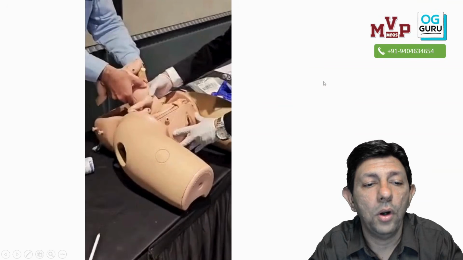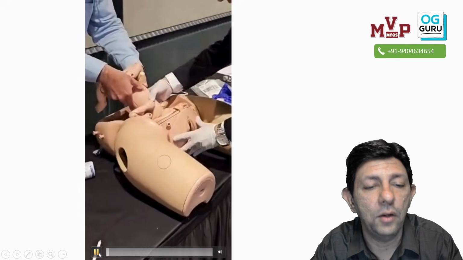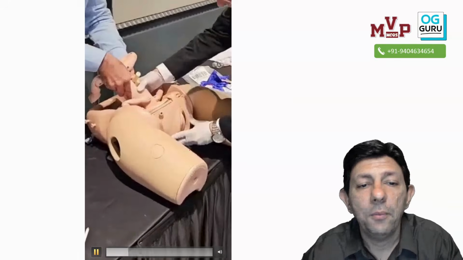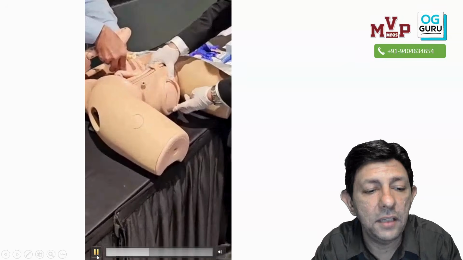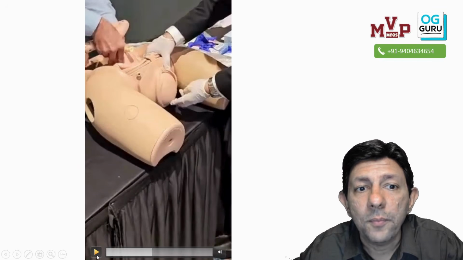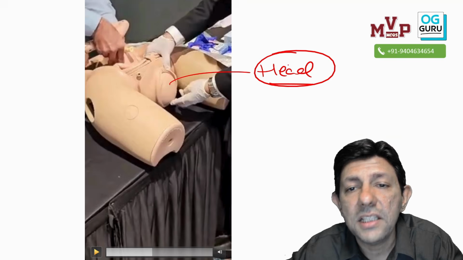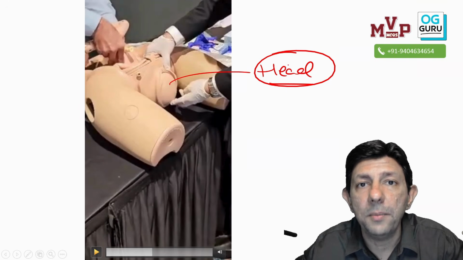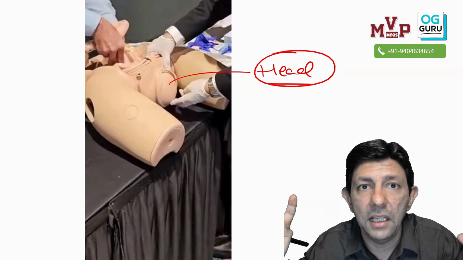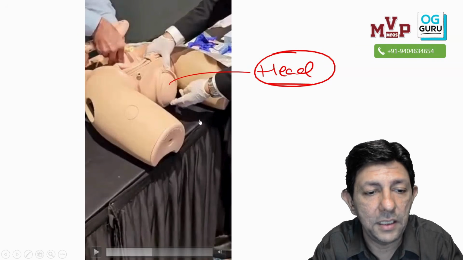Now see what is being done in this kind of a model. So that is me demonstrating. Now here you can see first, what is coming out? Yes, isn't it the baby's head coming out? So this is a head delivery. That concept should be clear. Clear? It's a head delivery. Head is clearly being seen over here.